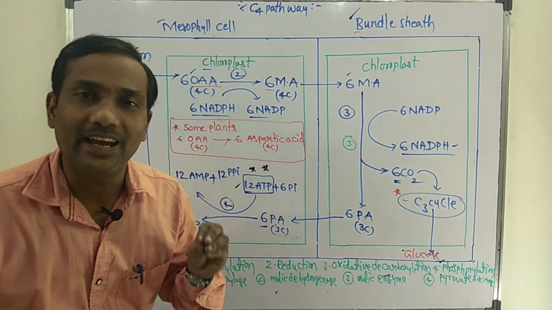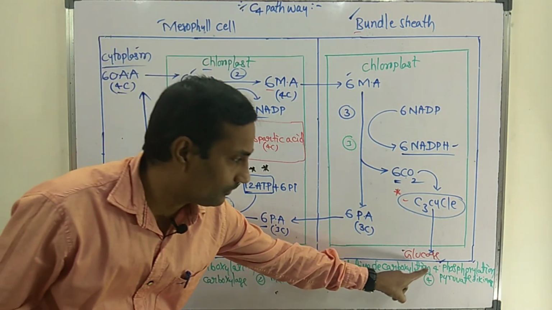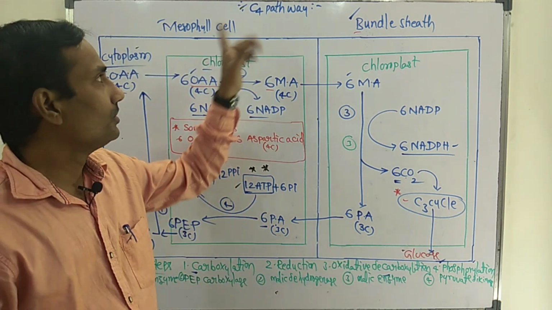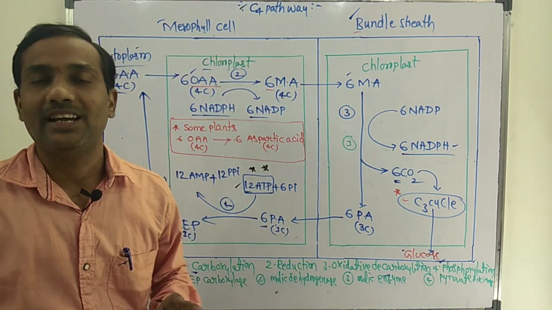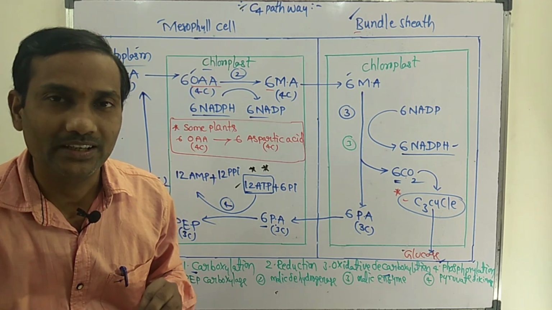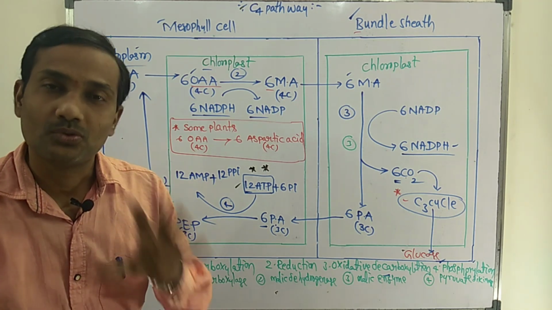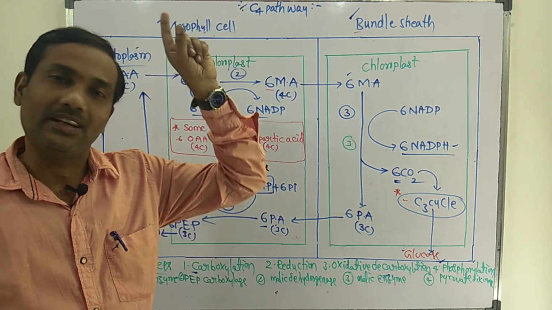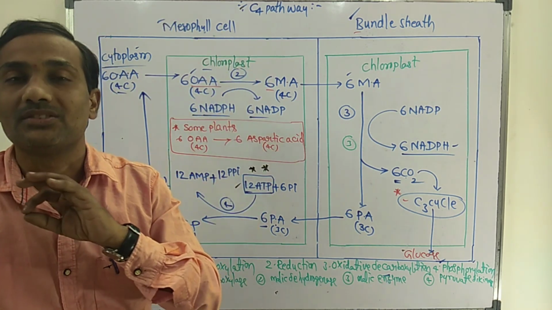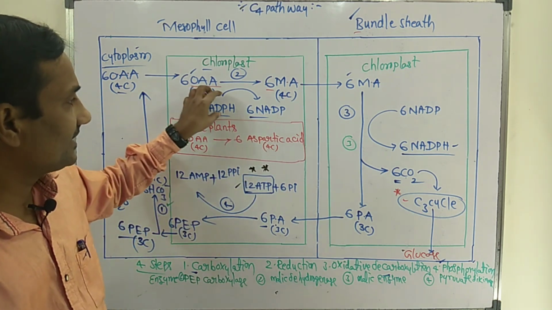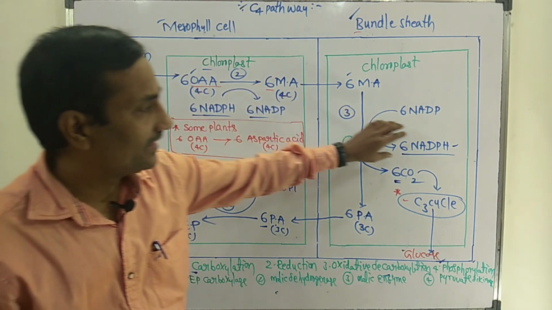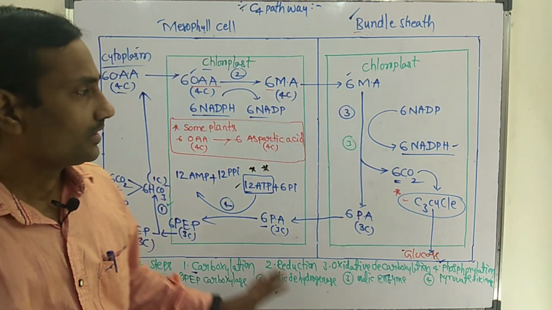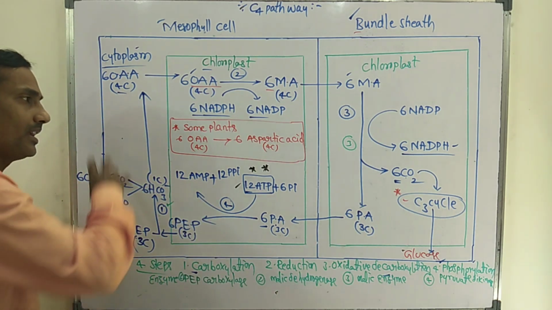Total how many ATPs are needed for production of one glucose molecule through the C4 pathway? 30 ATPs. Total how many NADPH are used? 12 NADPH only. The NADPH utilization in the C3 and C4 pathways is the same, because 6 NADPH are used and 6 NADPH are produced. This is a continuous process.